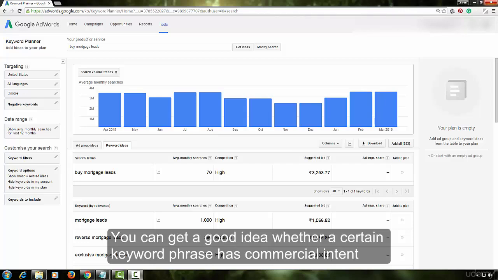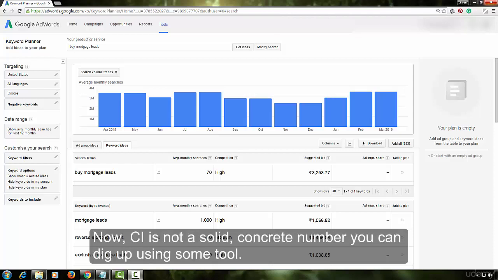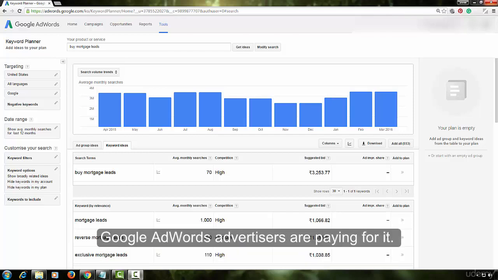You can get a good idea whether a certain keyword phrase has commercial intent or not using the Google AdWords Keyword Planner. Now, CI is not a solid, concrete number you can dig up using some tool. The best you can do is get a rough estimate using how much Google AdWords advertisers are paying for it. To see how to get an estimate of CI, let's use the Google AdWords Keyword Planner and check what advertisers